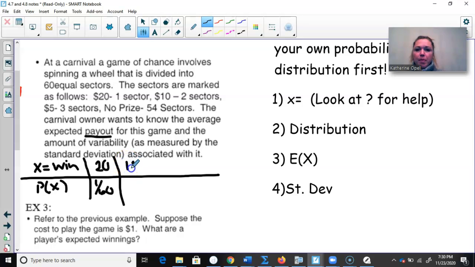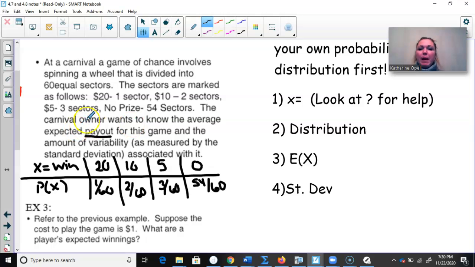$10. There are 2 sectors with $10. So there's a 2 in 60 chance of winning $10. $5. There's a 3 out of 60 chance. I feel weird saying 60th. That's weird to me. And then finally, no prize. $0 for our winnings. There's a 54 out of 60 chance of that happening.